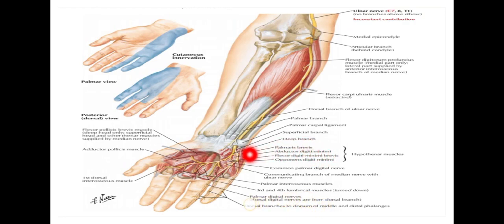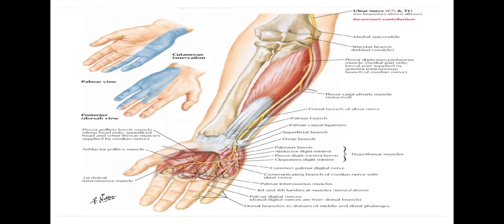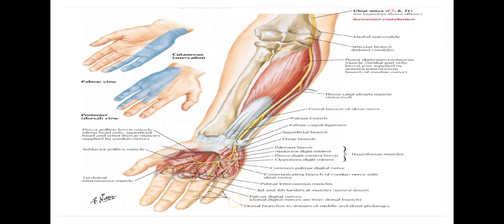Okay, I'll show you the deep branch. So this is the deep branch. Can you see this one? This is the dorsal branch. I can't show the arrow properly, so please do see. Can you see the three arrows showing the dorsal branches? That is the ring finger, the lateral aspect of the ring finger, and the little finger, the complete little finger. This is what is meant by medial 1.5 fingers.